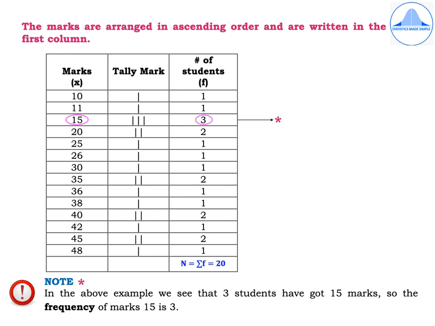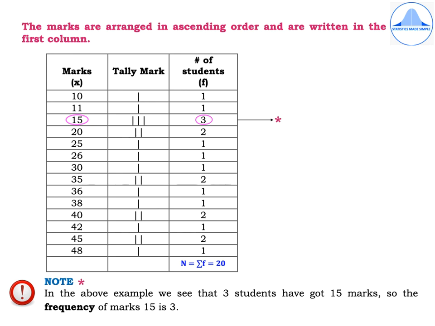In the next column, write tally mark and put a tally mark whenever a particular mark occurs. And in the third column, we write down the number of students, which is nothing but the frequency, which is denoted by small f. And corresponding to the tally marks in the second column, you write the frequencies. That means if there's only one tally mark, the frequency will be 1.